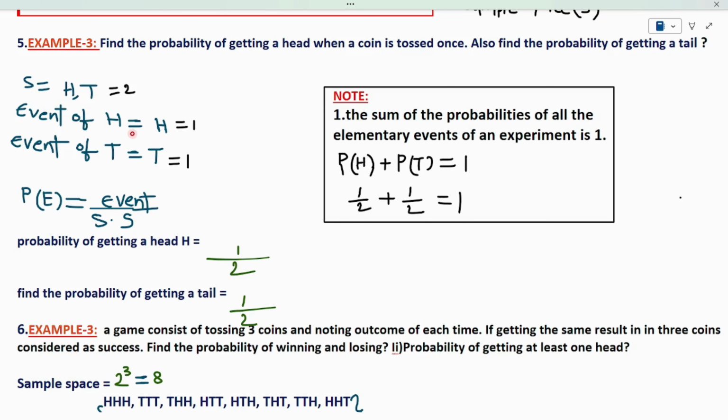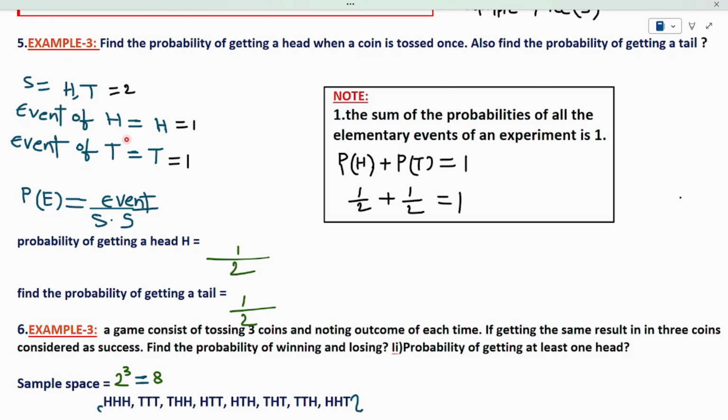Then coming to the event. In this problem, he asked the probability of getting a head and the probability of getting a tail. So these are 2 conditions he asked. We have to find the possibilities from the sample space which satisfy our condition. Here the sample space is head and tail, which is equal to 2.